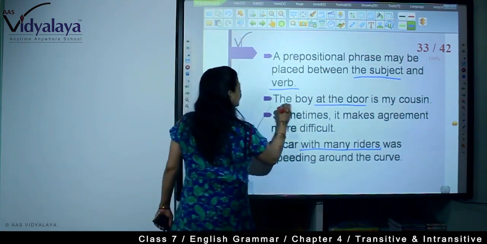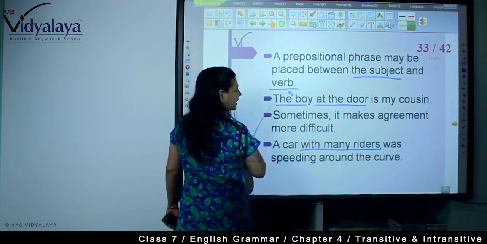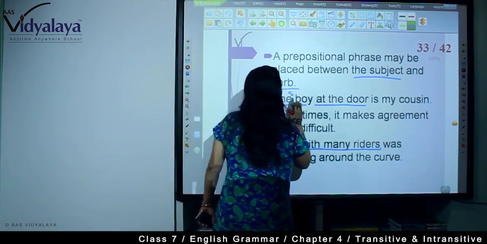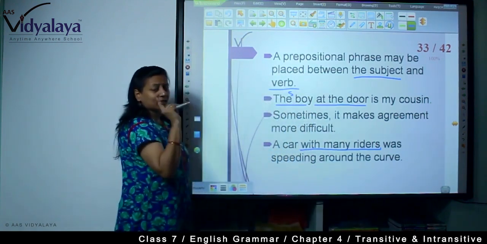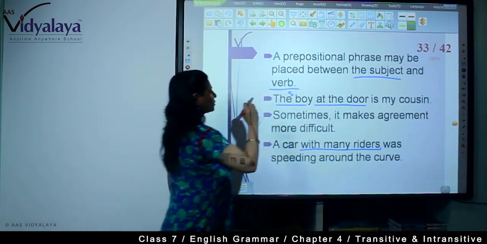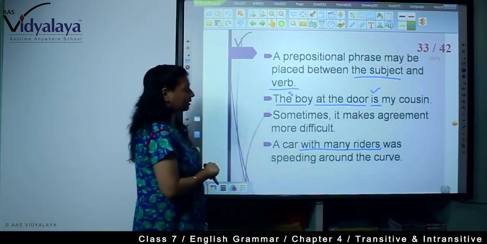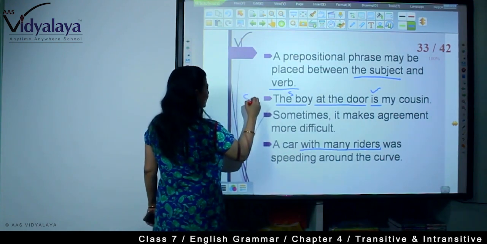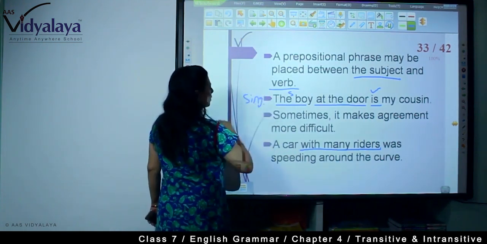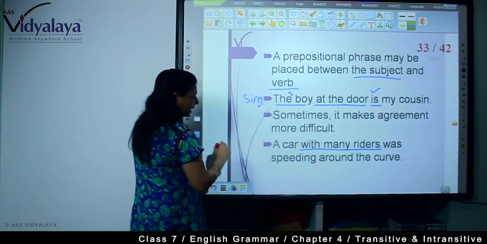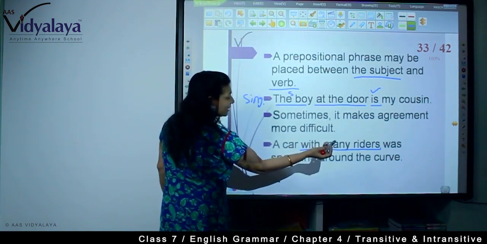Now here, this is the subject, right? So, according to the subject, the verb will be. The subject is singular, so the verb is also singular. As you know, the subject is here singular, so the verb is singular. Here, a car with many riders.